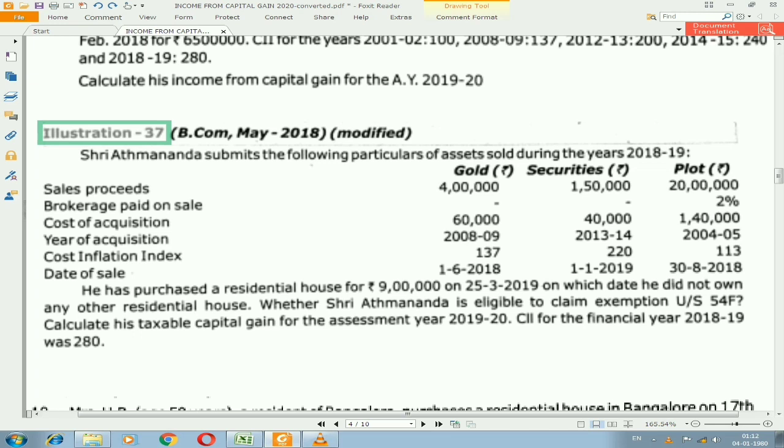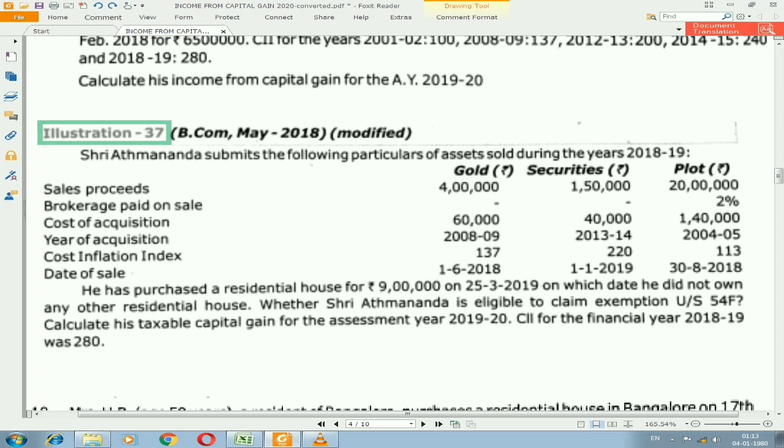Shri Atmananda submits the following particulars of assets sold during the year 2018-19. We have three assets: gold, securities, plot. Sale proceeds 4 lakh, 1 lakh 50,000, 20 lakh. Brokerage paid on sales: gold is nil, for securities it is also nil, for plot 2%. Cost of acquisition 60,000, 40,000, 1 lakh 40,000. Year of acquisition 2008-9, 2013-14, 2004-5.